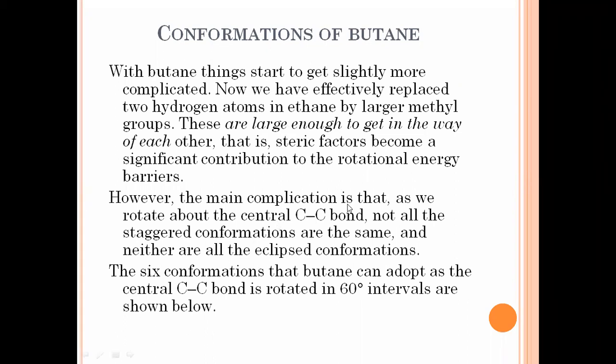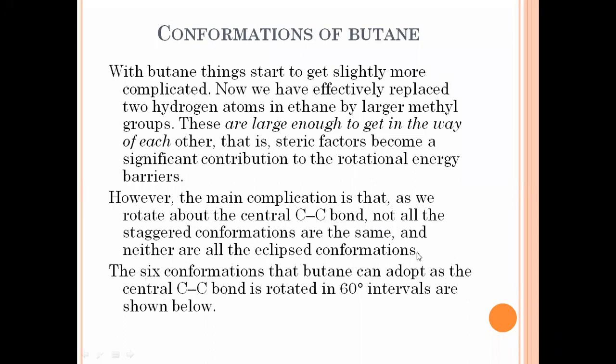So the main complication is that if we rotate about the central carbon-carbon bond, not all the staggered conformations are the same. Now, basically, when the butane molecule rotates its bond, it can adopt 6 major conformations.